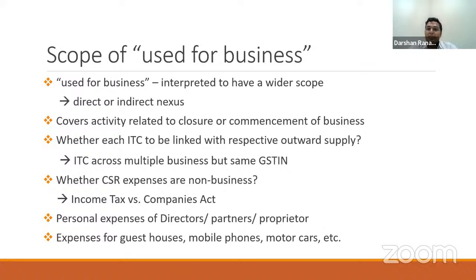Thereafter, it is possible that under one PAN, under one business, I may be running various business lines. For example, I may have a hotel chain, I may have a rental activity, I may also have some manufacturing or trading activity under the same PAN, under the same GST, and I may have business verticals.